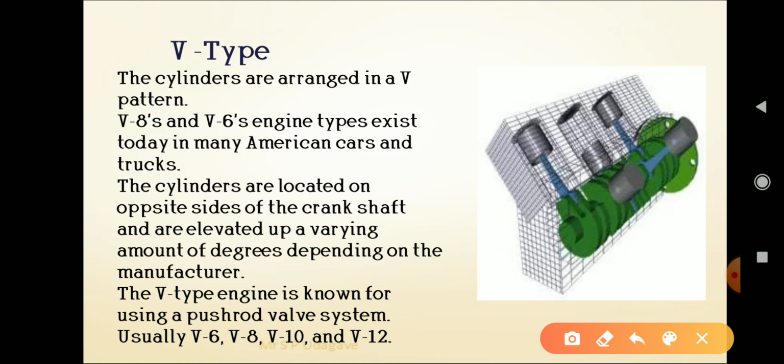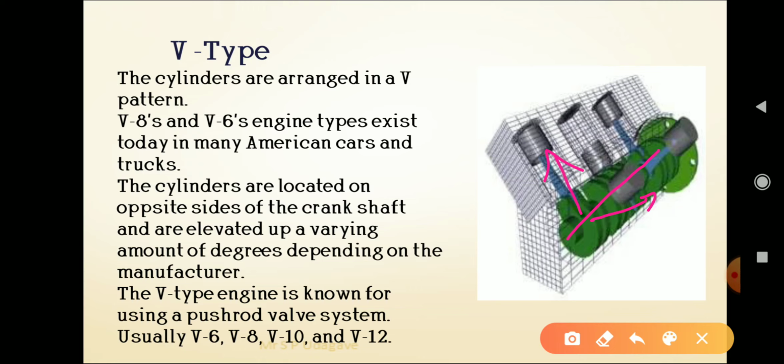So V8 and V6 engines exist today in many American cars and trucks. The cylinders are located on opposite sides of the crankshaft. You can see in the figure, this is the crankshaft, and on opposite sides the cylinders are located.